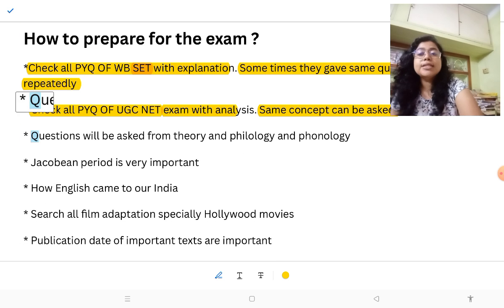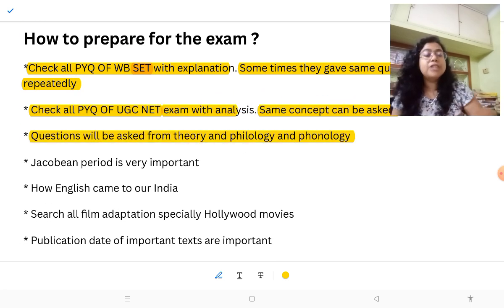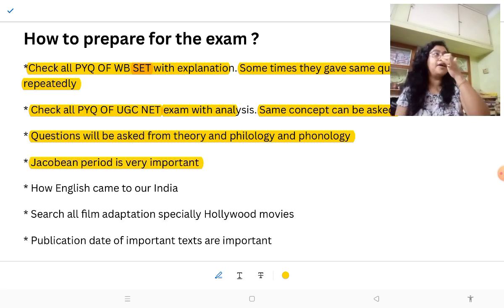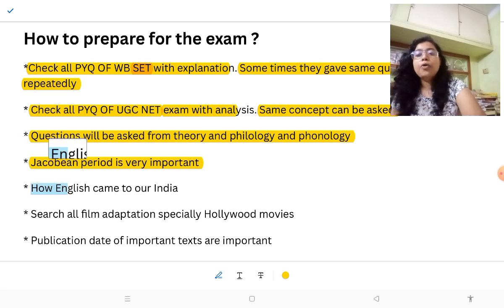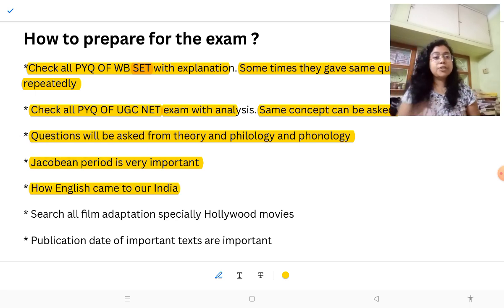Questions will be asked from theory, philology, and phonology, as I already told you. The Jacobean period is very much important. The Jacobean period, then the Restoration dramatists, they are always important. How English came to India: you should know the history very well, because sometimes they ask questions from higher education also.